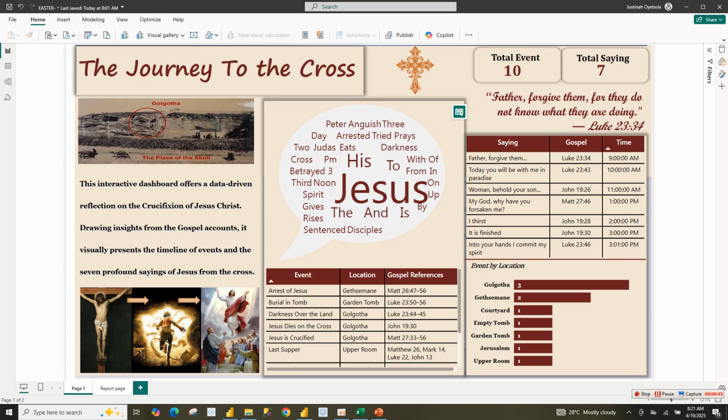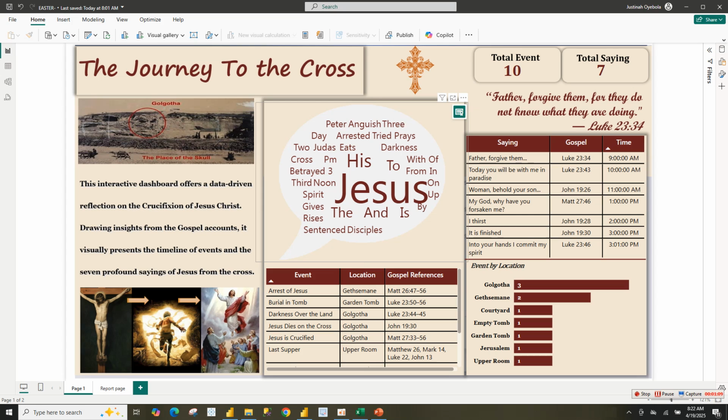also a unique way to approach data storytelling, which makes the spiritual journey both visually engaging and grounded in the scripture. In this dashboard, I highlighted the events during the journey to the cross, and the seven sayings of Jesus on the cross, and also analyzed the locations by the cross.